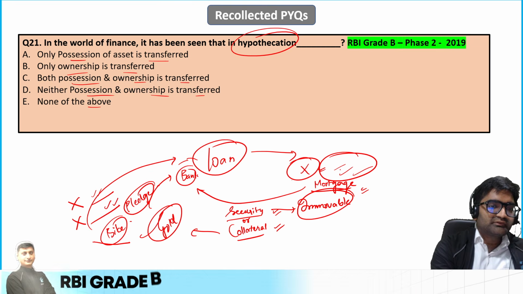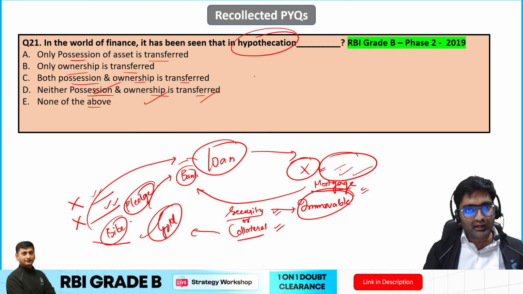Okay, so neither possession nor ownership is transferred in hypothecation. So that is the right answer over here. I hope that is very clear.